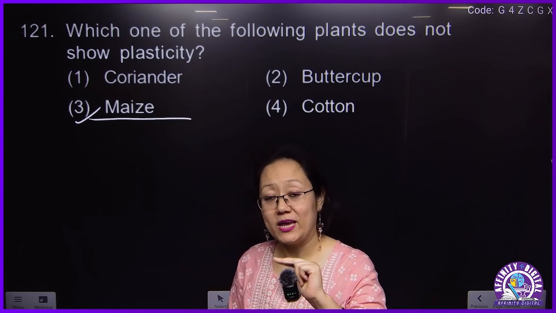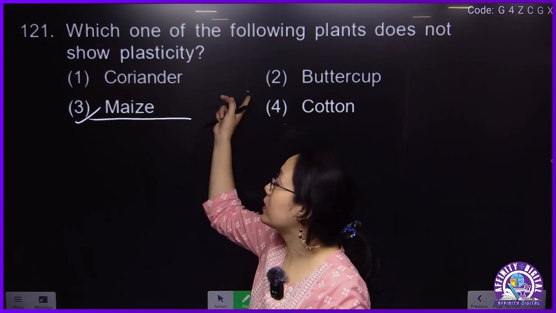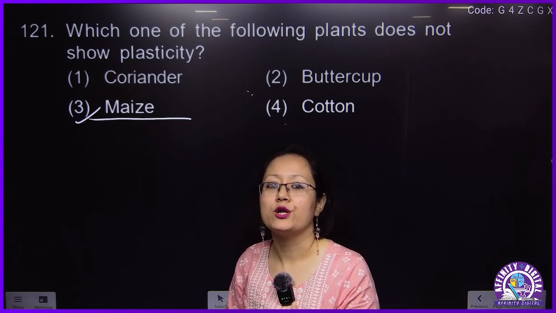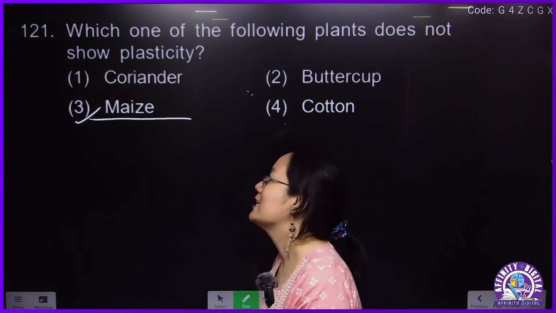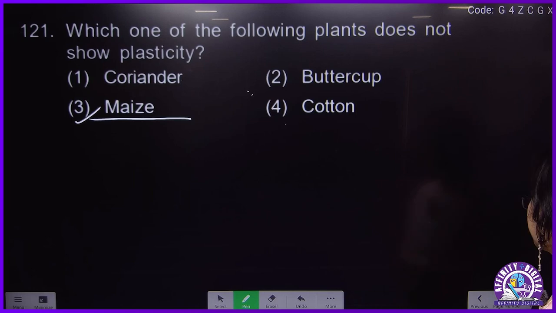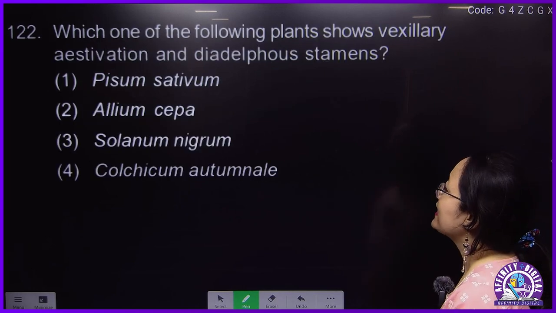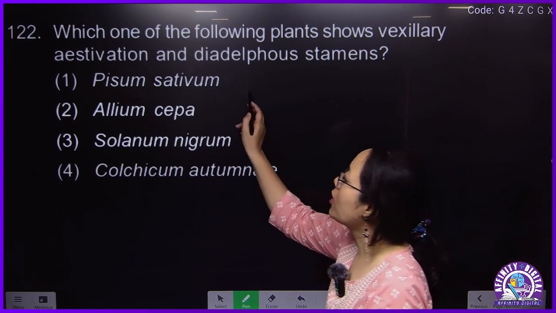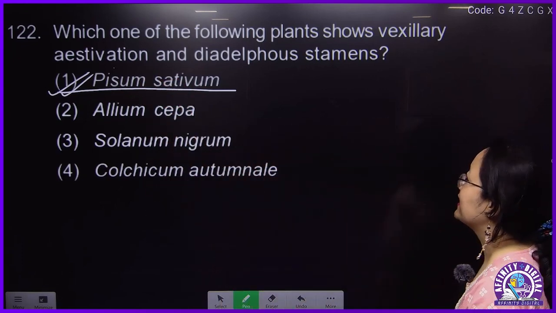Depending on the different phases of life, it has the ability to change. One is that phase pattern. Another is depending on the environment. Like in the case of buttercup, when it grows in water, the shape of the leaf will be different. When it grows on terrestrial land, the shape and size of the leaf will also be different. That is called plasticity, from the plant growth and hormone chapter. Which of the following shows axillary aestivation and diadelphous stamen? This will be in the case of Pisum sativum. Axillary aestivation and diadelphous.